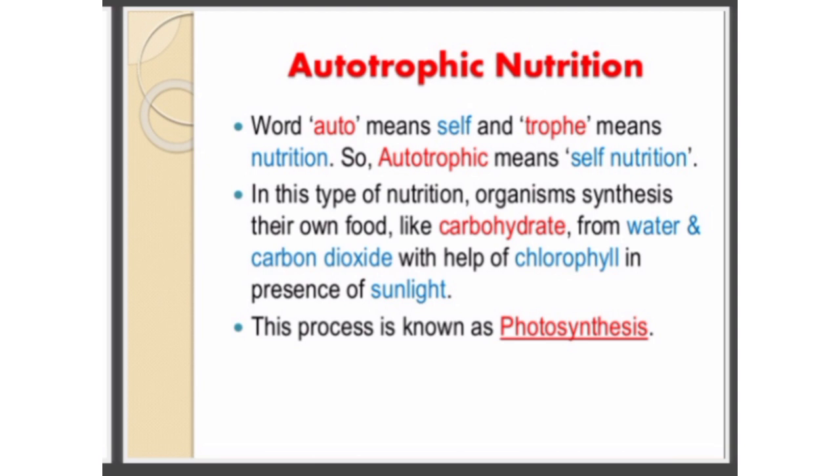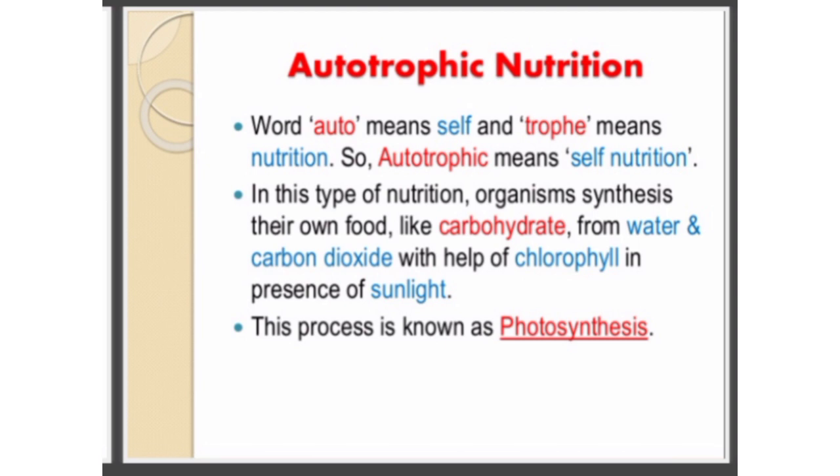Autotrophs are the producers of food, so they are also called producers. The best example is green plants. Green plants make their food from carbon dioxide and water in the presence of chlorophyll and sunlight. So, the mode of nutrition in green plants is autotrophic.